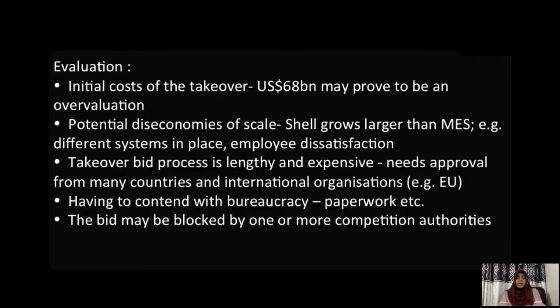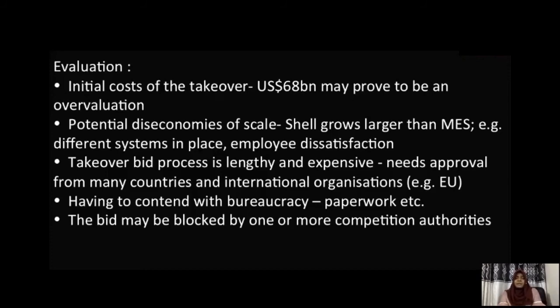In addition to that, it has also mentioned that the bid may be blocked by one or more competition authorities. So we know that because of a merger or takeover, regulatory bodies will always be observing the behavior. So maybe if this bid is not approved, then in that case, it might not necessarily be successful, or the advantages that initially we have mentioned might not necessarily be effective, right?